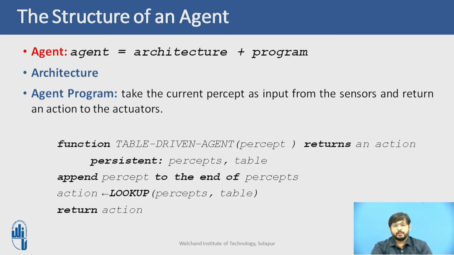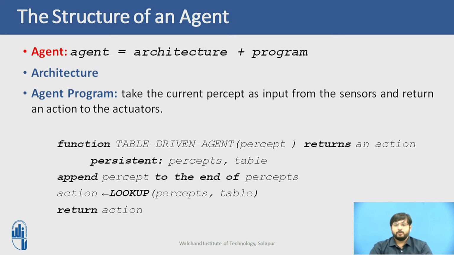What is the agent function? The agent function is nothing but the mapping of percepts to actions. Percepts are the sequence of data the sensors give to the agent. We assume that the program will run on some sort of computing device with physical sensors and actuators. We call this an architecture. An agent is formed with the help of two things. One is the architecture, which includes the physical sensors and actuators, plus the program that tells the actuators what to act upon.